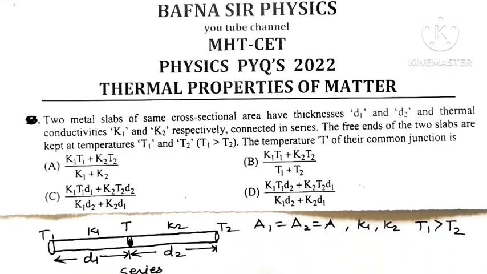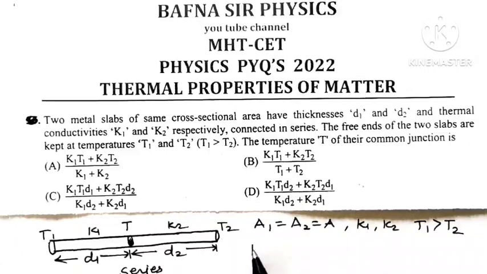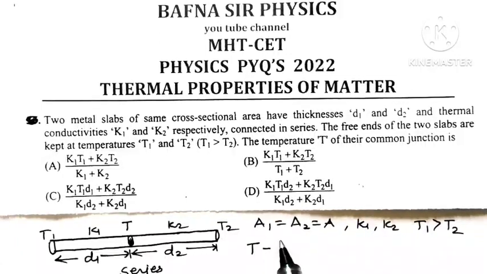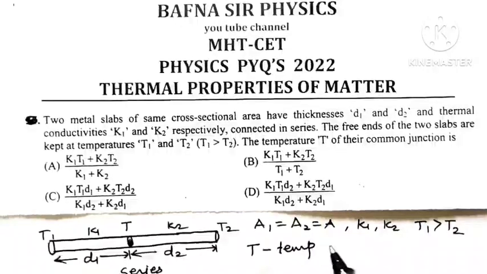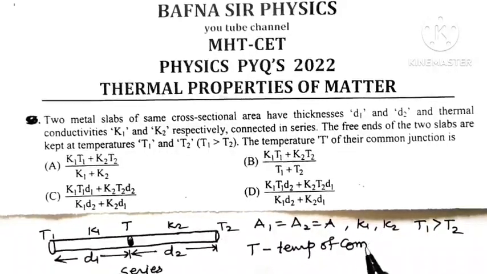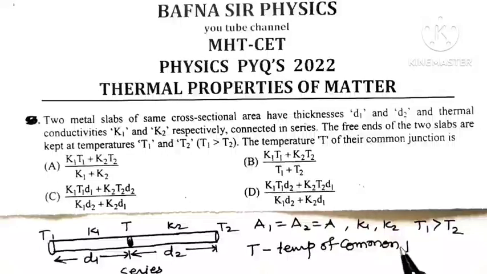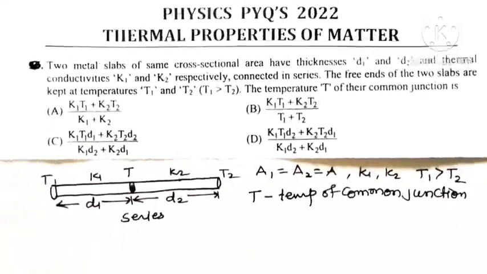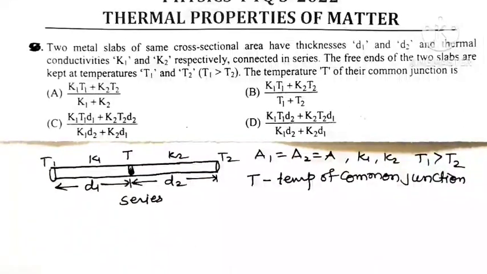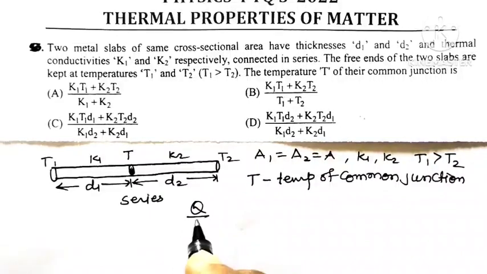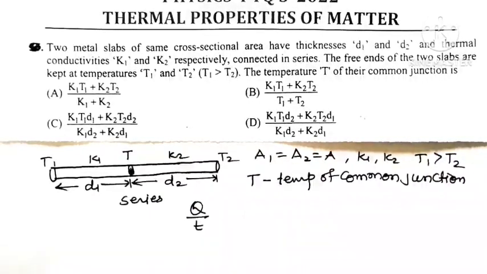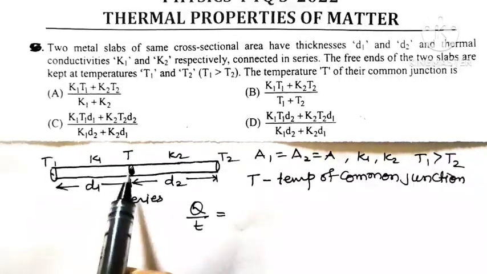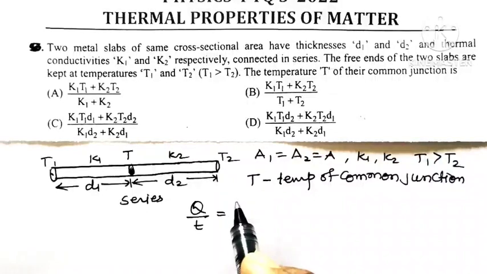Then we have to find out the relationship. It is given that T is the temperature of the common junction. As far as the rate of flow of heat is concerned, the rate of flow of heat Q by t is heat per unit time. Now heat flows from this end to the common junction. What is that amount of heat flow?